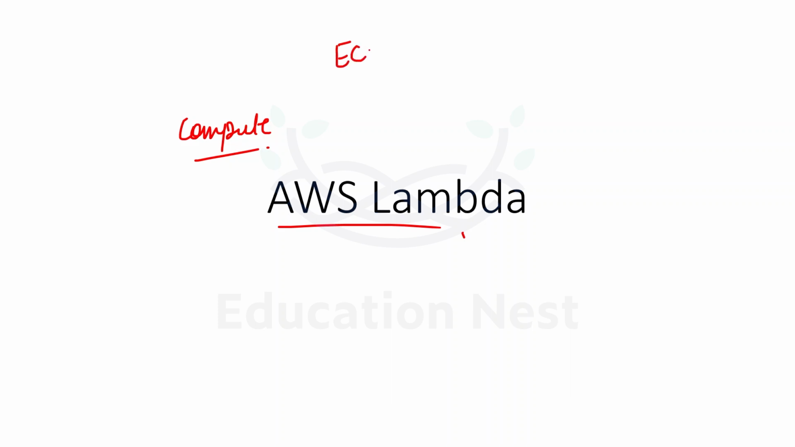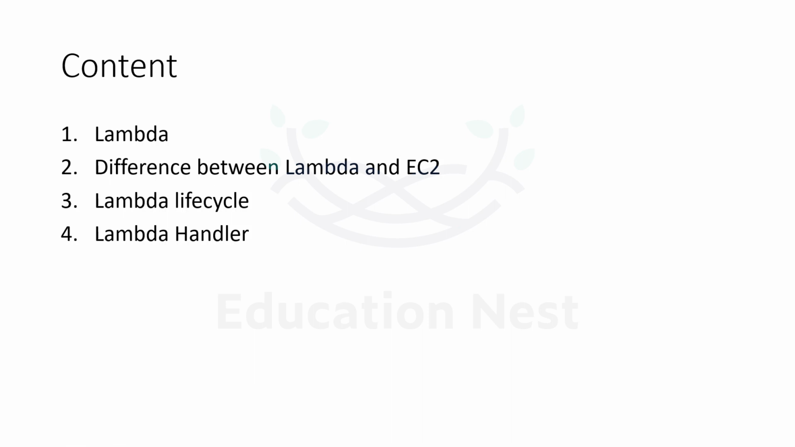Just like we have EC2 instances for our virtual machine, we have Fargate for running our containers. So we have Lambda over here for running our code. So let us see what topics we are going to cover over here. We would be understanding what is Lambda, what is the difference between EC2 and Lambda. On different features, we are going to differentiate between them. What is the life cycle of Lambda? And what is a Lambda handler function?